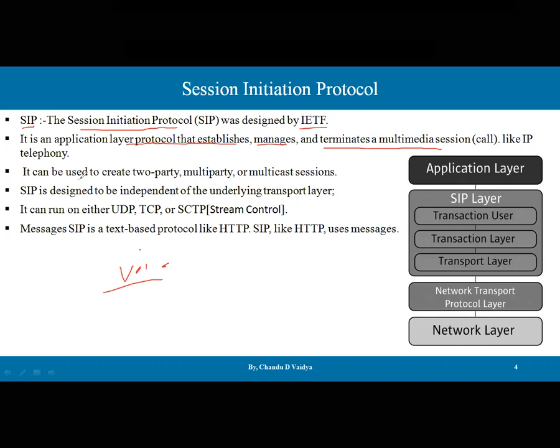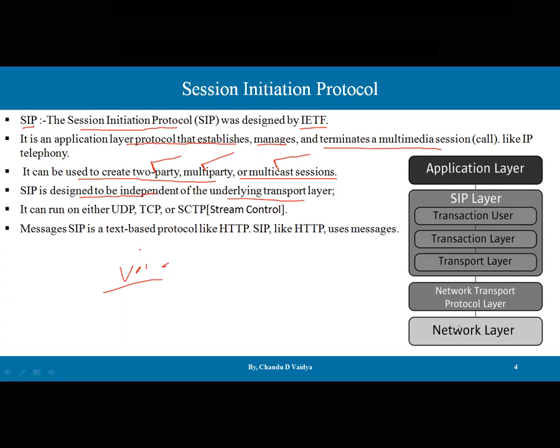It can be used to create two-party, multi-party, or multicast sessions. For these three purposes, it is going to be used. SIP is designed to be independent of an underlying transport layer. So it is independent over here.